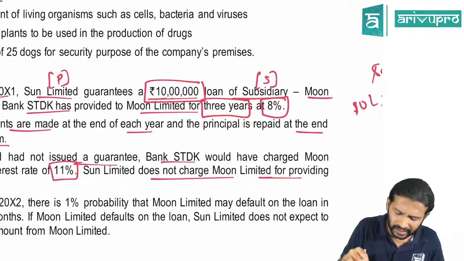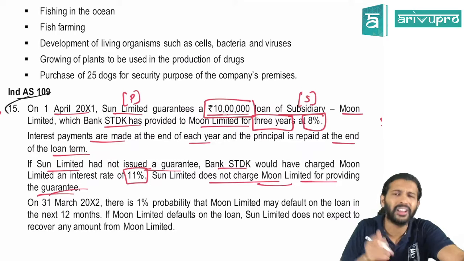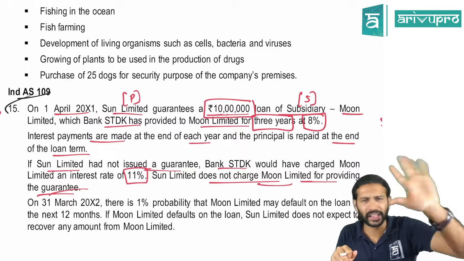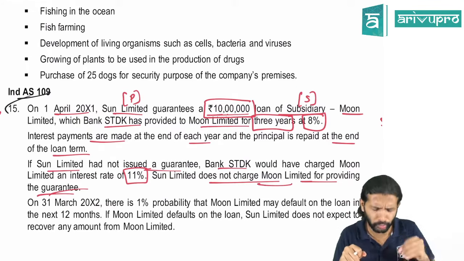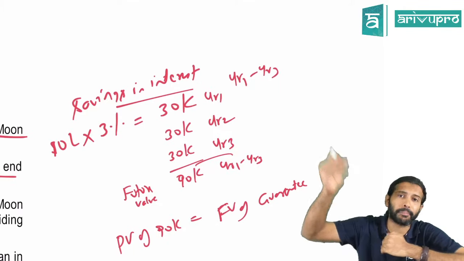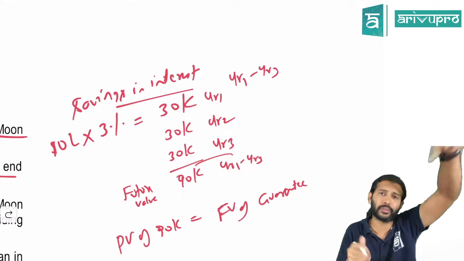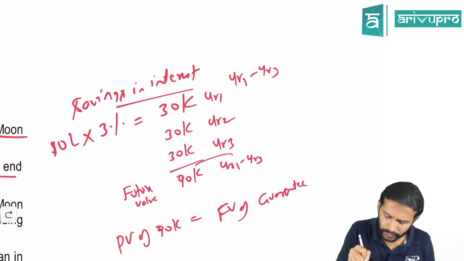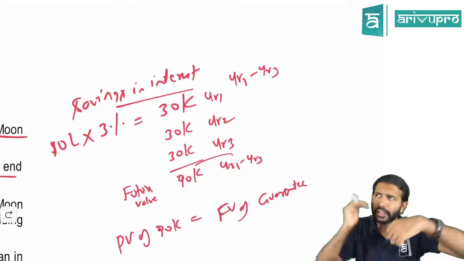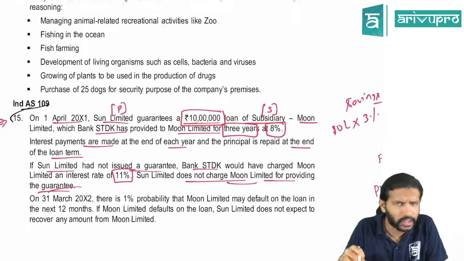But here, since the loan has been taken by the subsidiary company, the holding company is saying, you need not pay me anything for the guarantee given. It is fine. You are my child only. Alright, no problem. I will give the guarantee and I will not charge a single penny from you for giving this guarantee. If it was a third party, we would have to pay him something. Not 90,000, because this 90,000 is a saving for a period of 3 years. So find out the present value of that. If you find out the present value of 90,000, then you will get the value of the guarantee that you should have paid him currently. But that is not there in this case because it's a holding-subsidiary relationship.